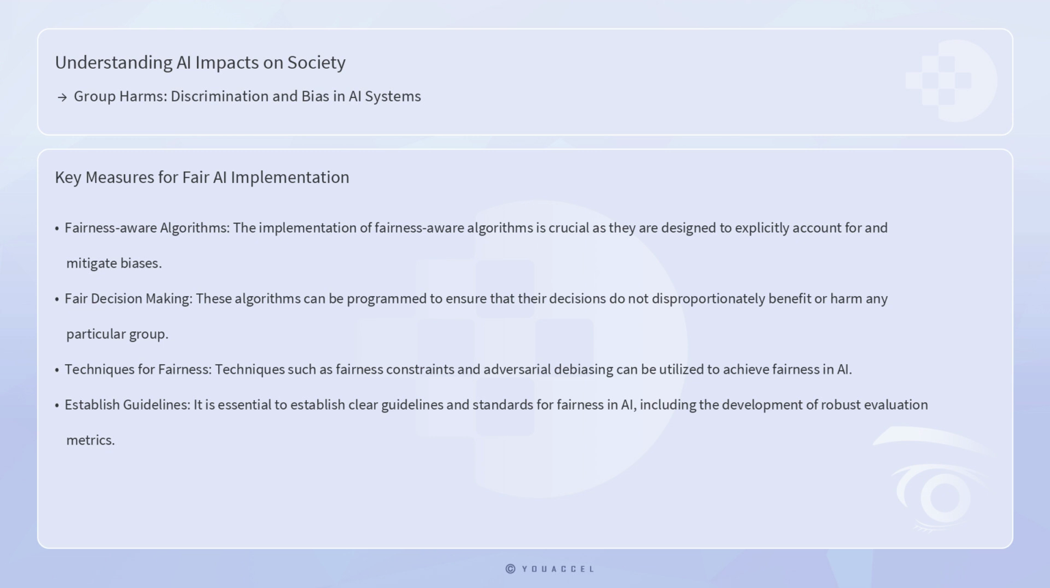Another important measure is the implementation of fairness-aware algorithms, which are designed to explicitly account for and mitigate biases. These algorithms can be programmed to ensure that their decisions do not disproportionately benefit or harm any particular group. Techniques such as fairness constraints and adversarial debiasing can be utilized to achieve this goal. Furthermore, it is essential to establish clear guidelines and standards for fairness in AI, including the development of robust evaluation metrics that can assess the fairness of AI systems across different contexts and demographic groups.